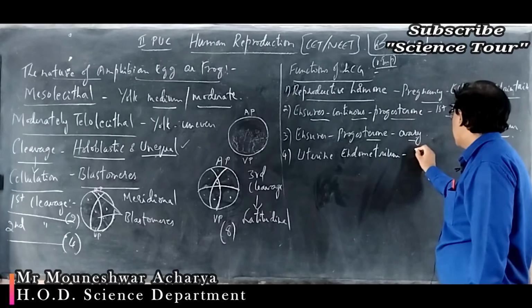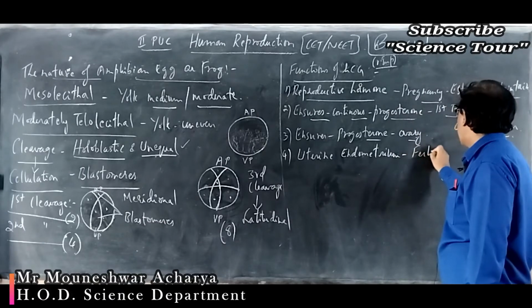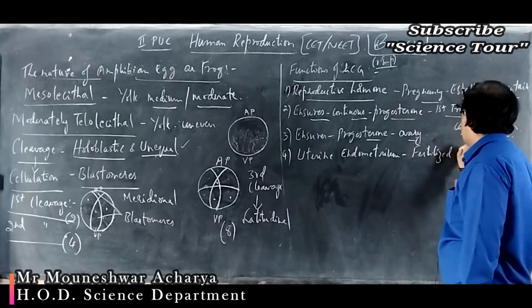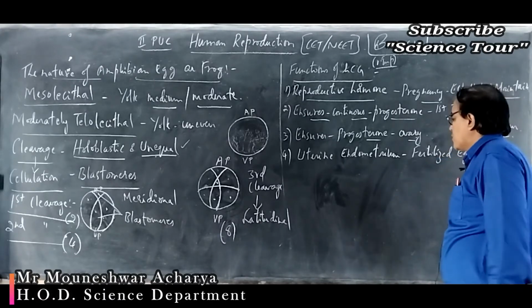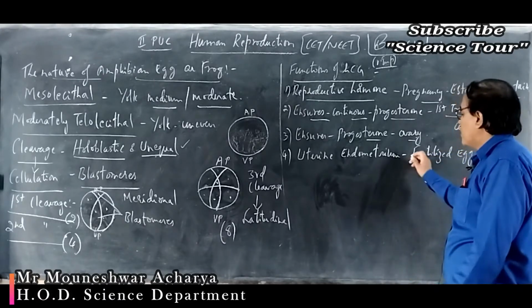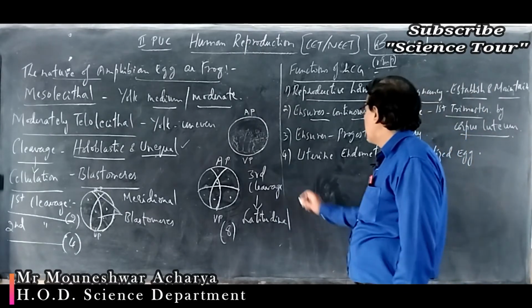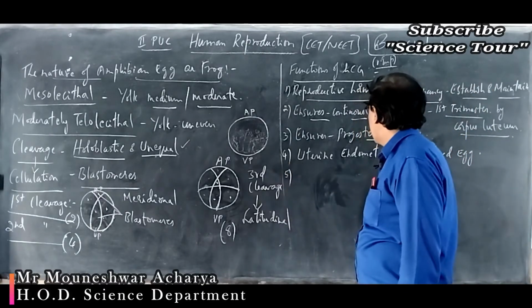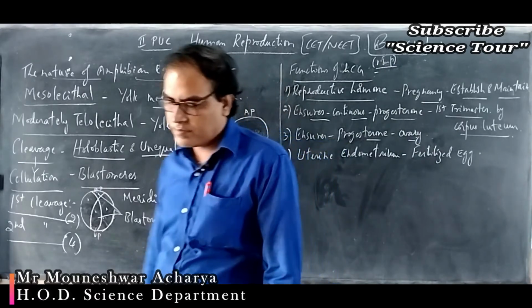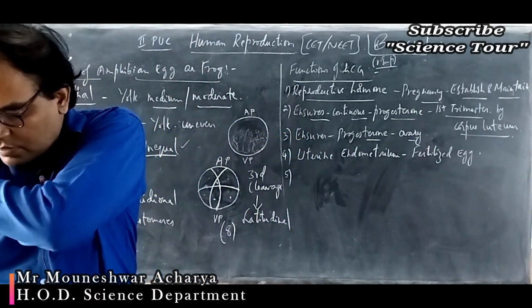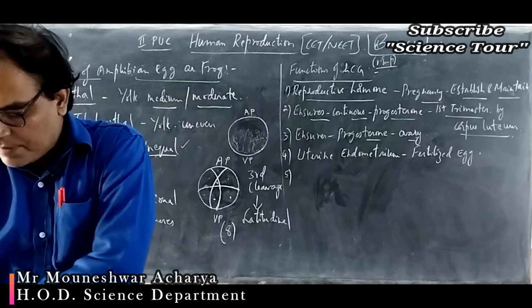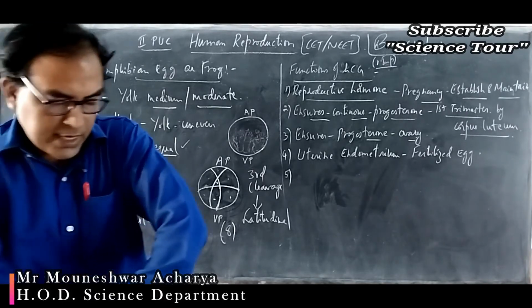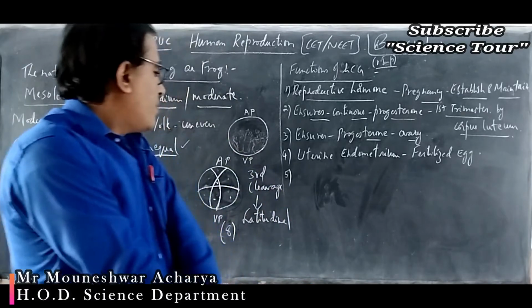Receiving the fertilized egg, or implantation of the fertilized egg to the uterine wall. It makes sure the uterine endometrium is ready for implanting the embryo.